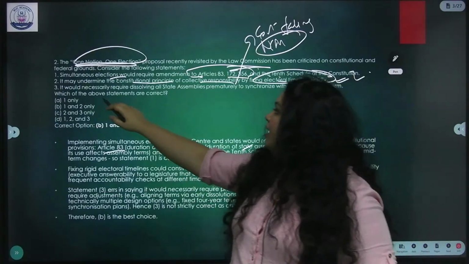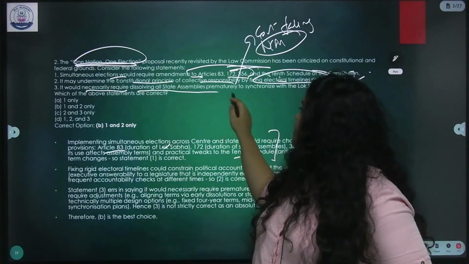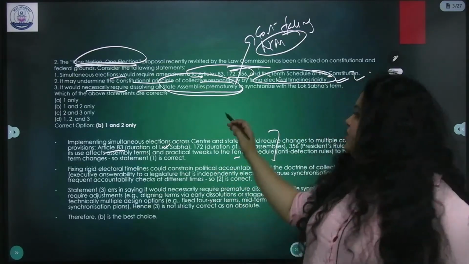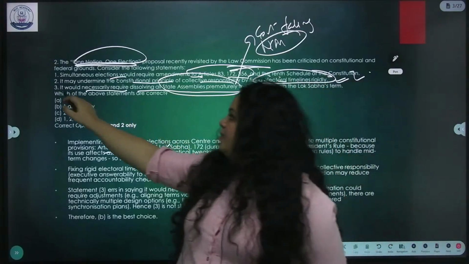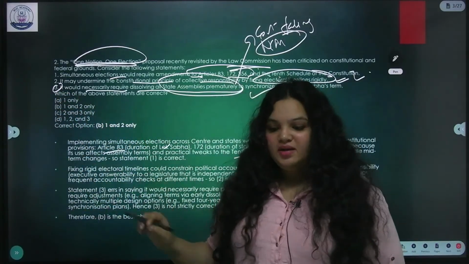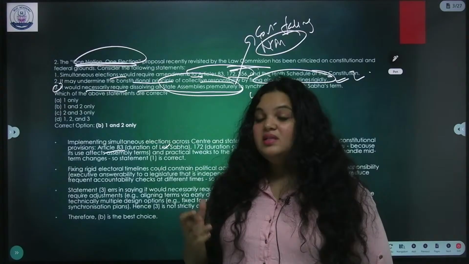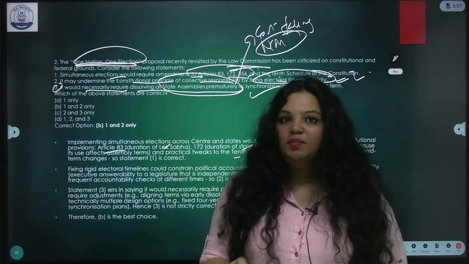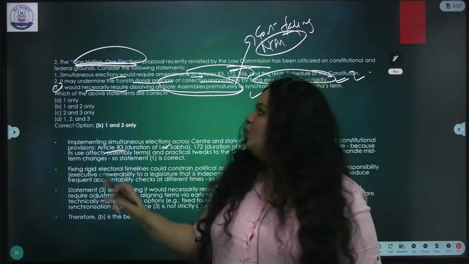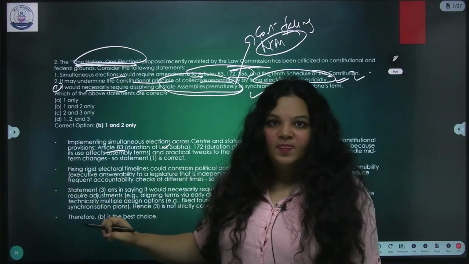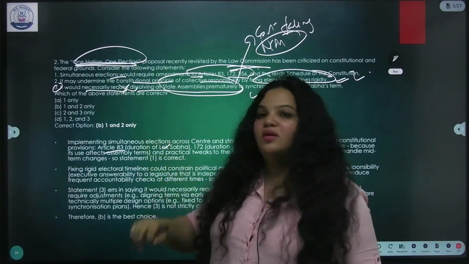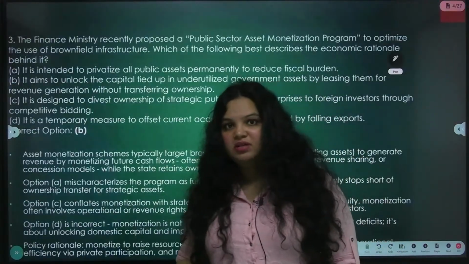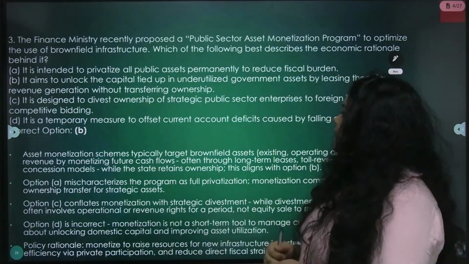Now, it would necessarily require dissolving all state assemblies prematurely to synchronize with Lok Sabha's term. Here again people were confused because this statement was discussed. It came up in discussions, it came up in newspapers, but people don't support this. So that's the reason the third statement is wrong. It will lead to chaos. It will lead to the breakdown of federal structure if the third statement is supported. Now, the next thing is,